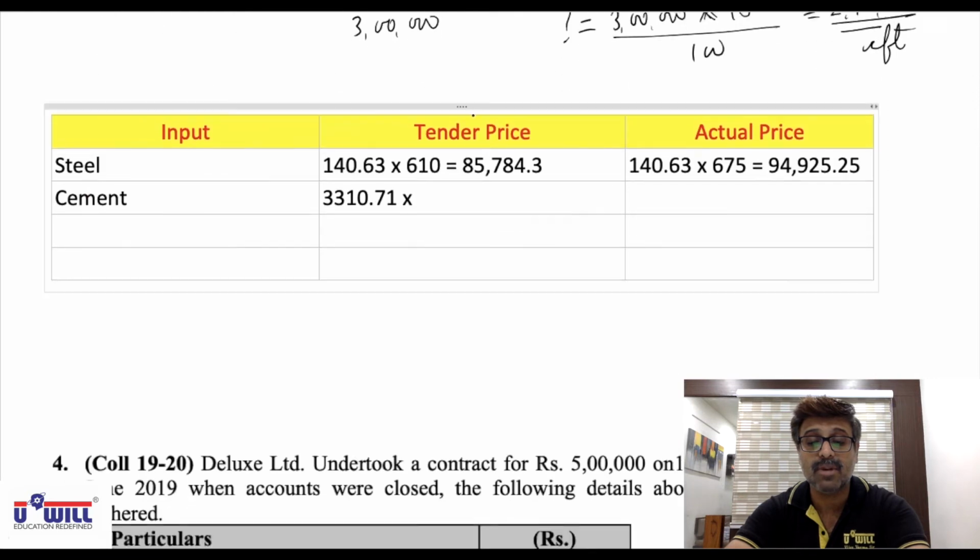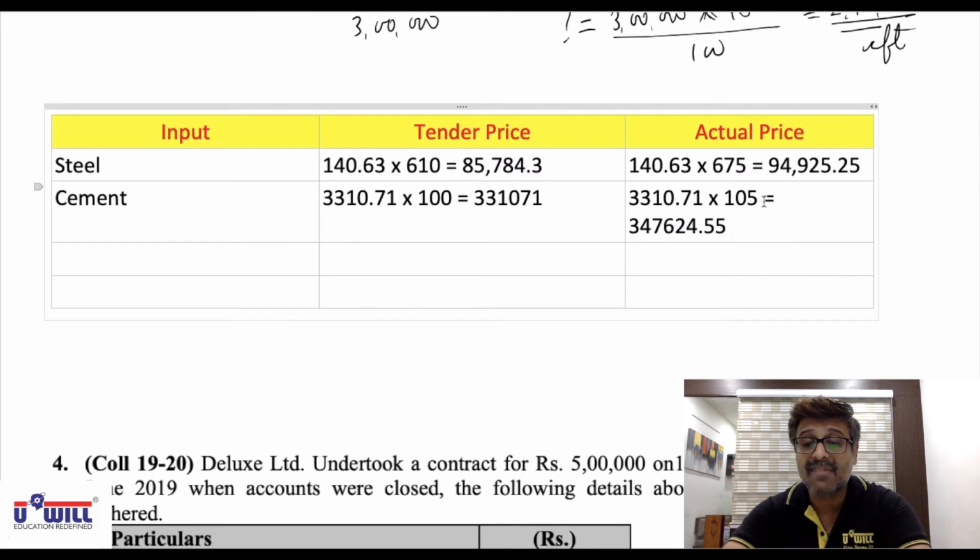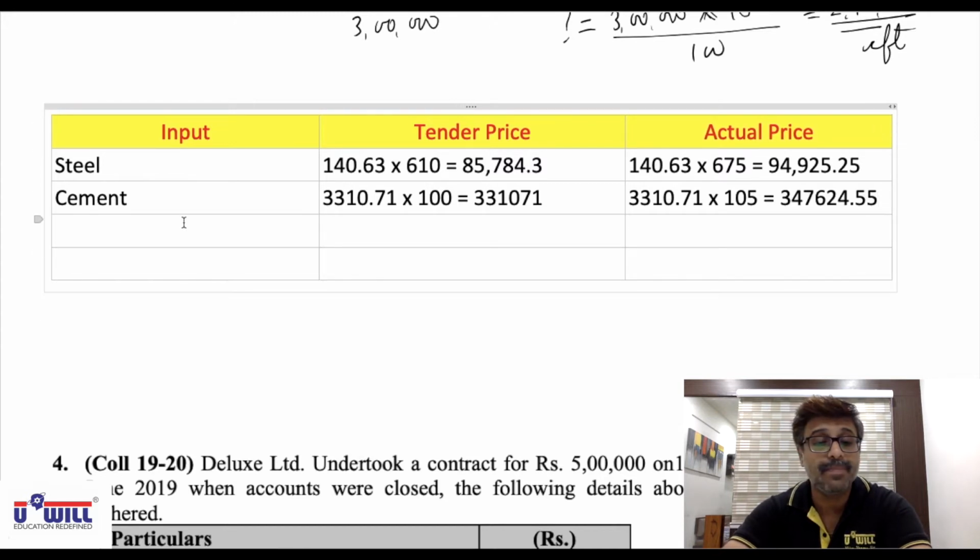That comes to, do it everyone, 331071. But instead of 100 we have paid 105. So 3310.71 into 105. We have paid 3,47,624.55.